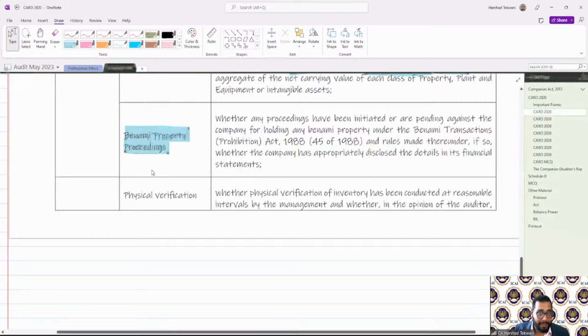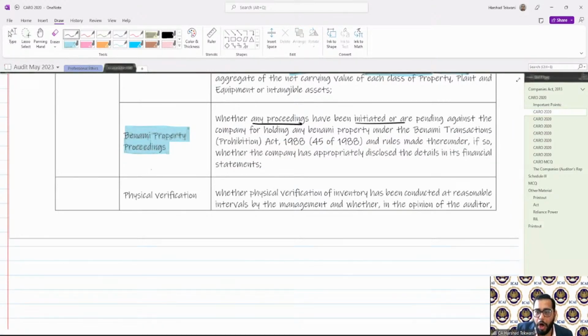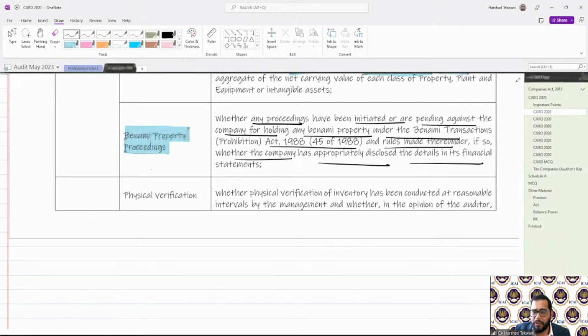Benami property proceedings. Whether any proceedings have been initiated or are pending against the company for holding any Benami property under the Benami transactions act and rules. If so, whether the company has appropriately disclosed the details in the financial statements. So for Benami property, whether the details have been disclosed.